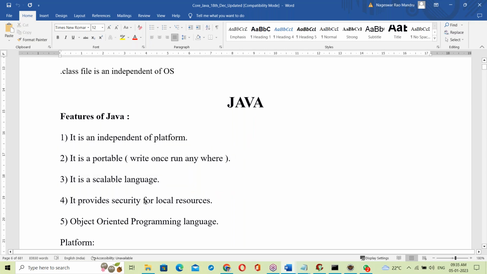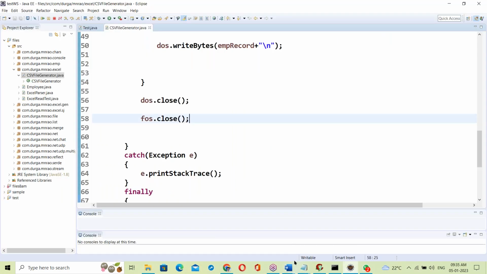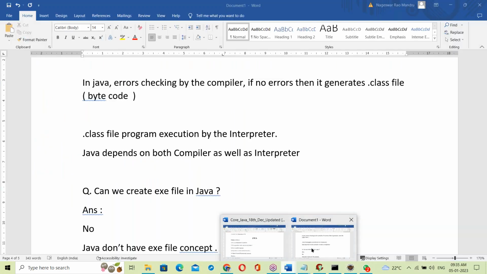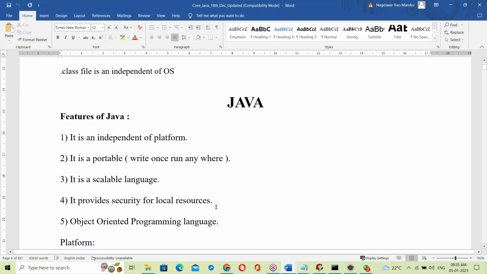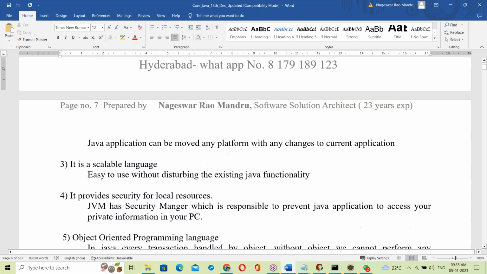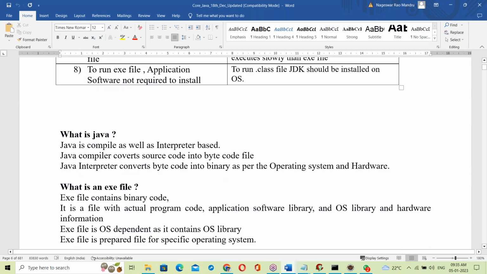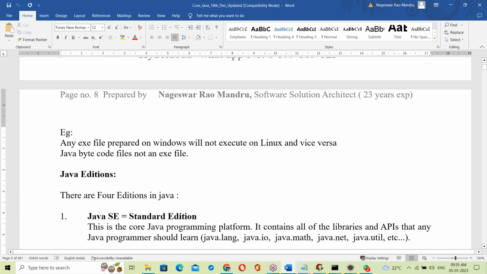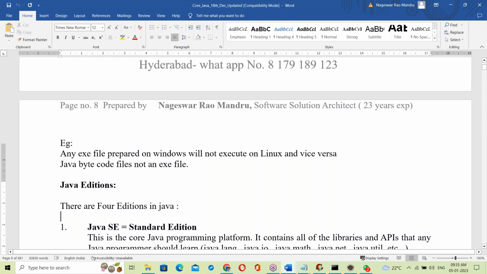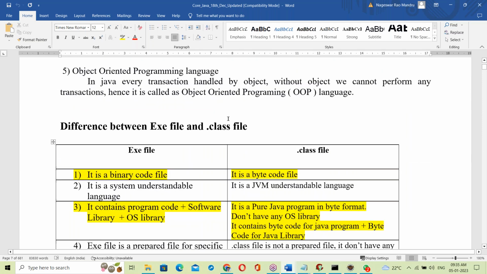Once you finish that, we go for Java installation and Eclipse setup. Writing programs starts from tomorrow. All the introductions are completed. Tomorrow we start Java features and Java programming.